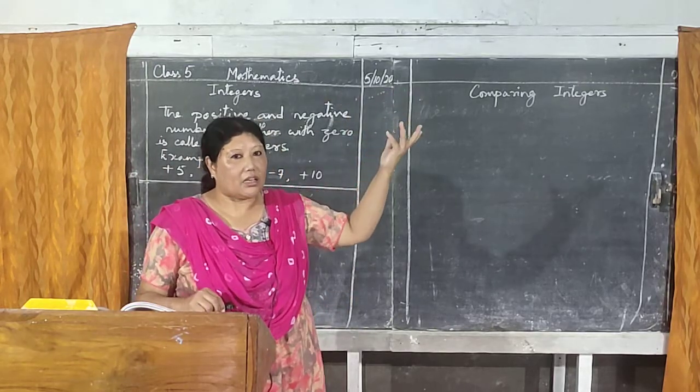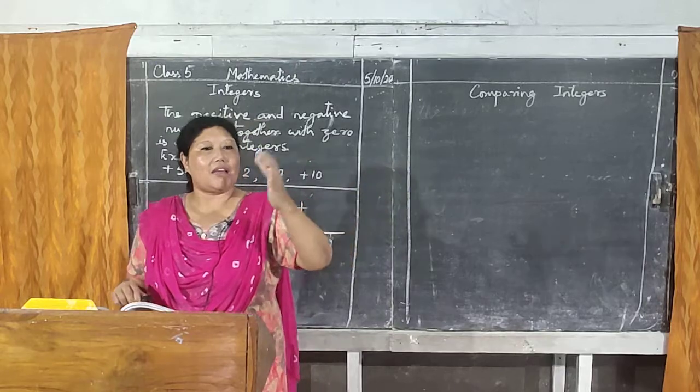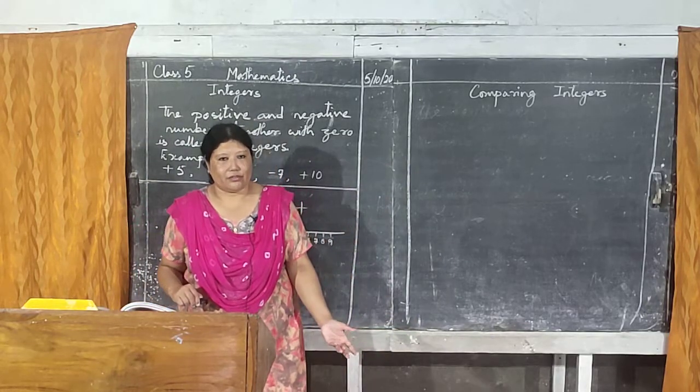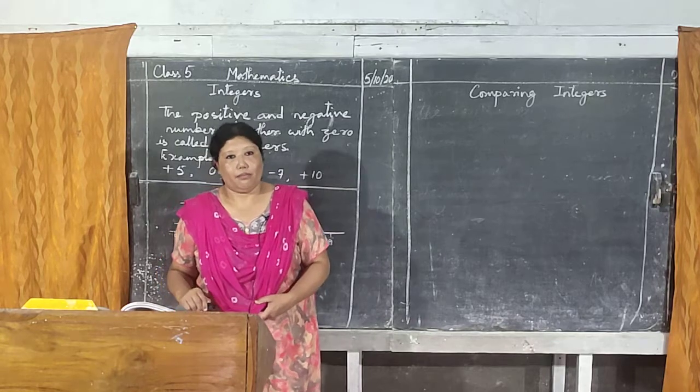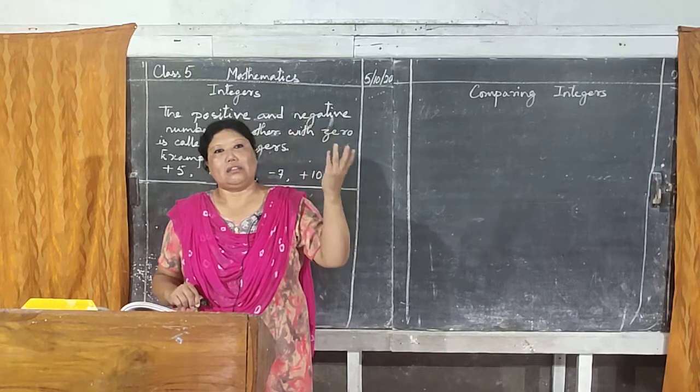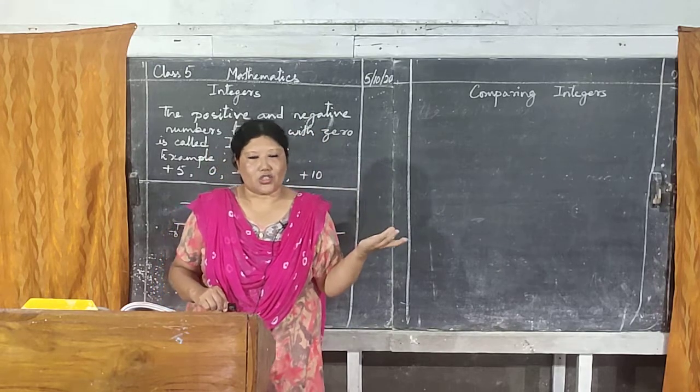Above zero will be good things, isn't it, and below zero will be negative, isn't it? So if you put it together, it will be integer, okay?